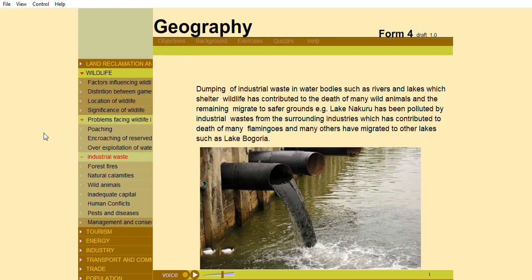Dumping of industrial waste in water bodies such as rivers and lakes, which shelter wildlife, has contributed to the death of many wild animals, and the remaining migrate to safer grounds. For example, Lake Nakuru has been polluted by industrial waste from the surrounding industries, which has contributed to death of many flamingos, and many others migrated to other lakes such as Lake Bogoria.